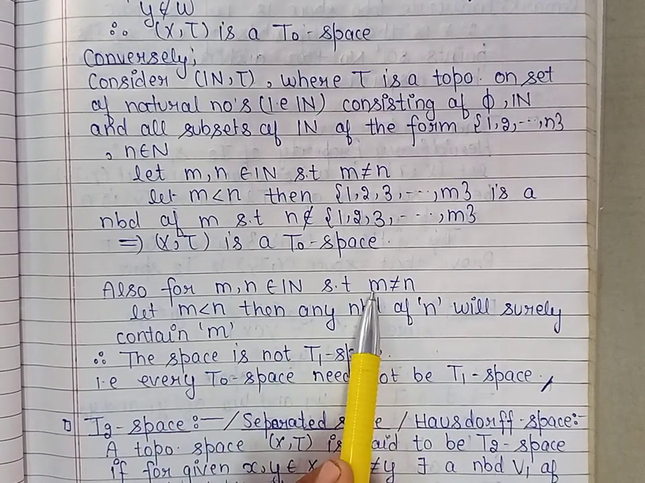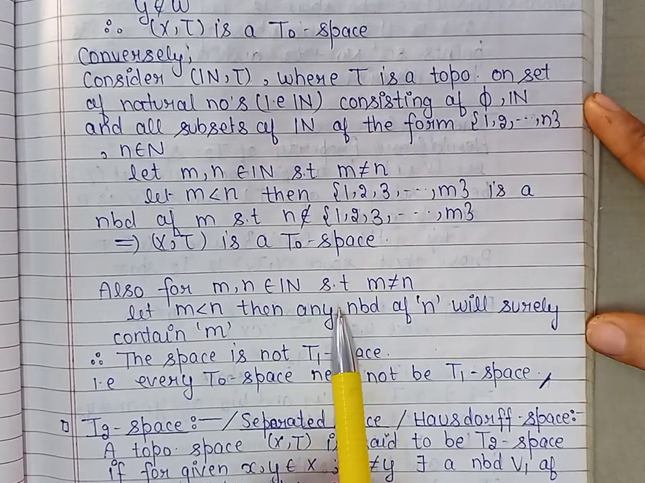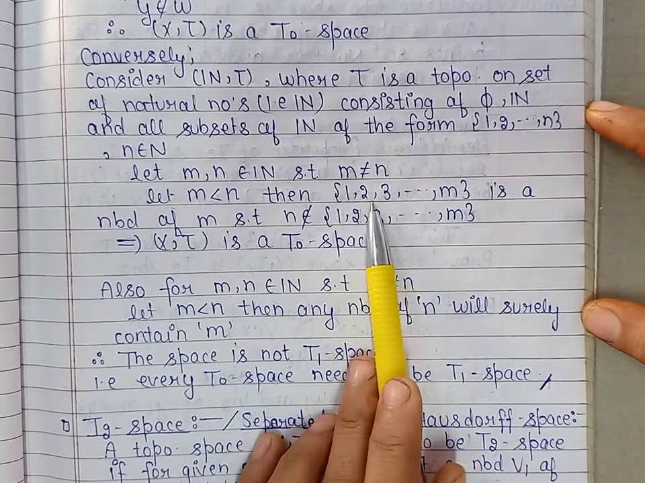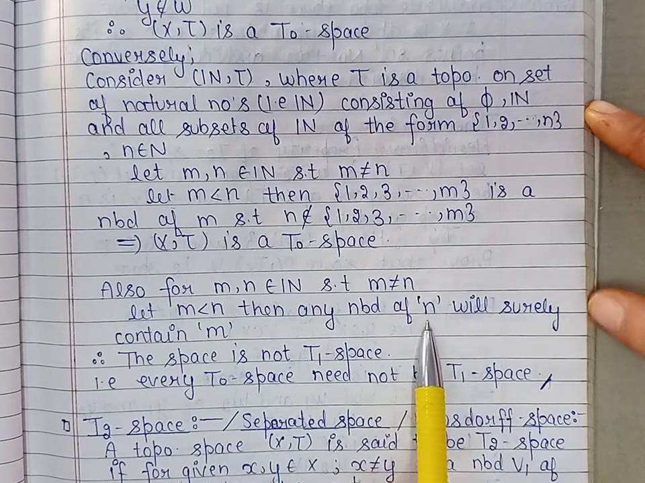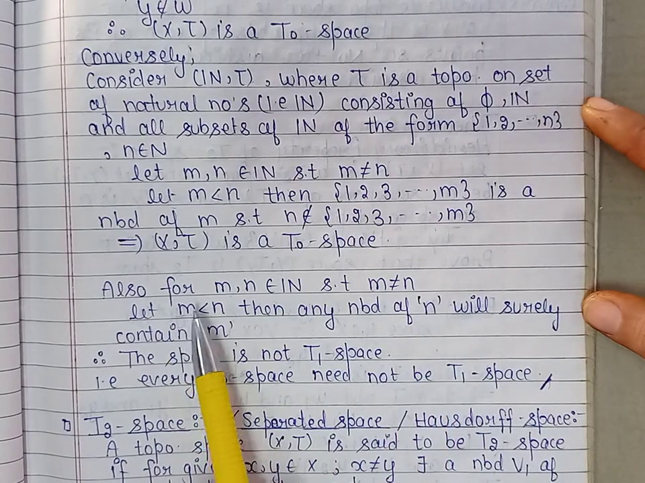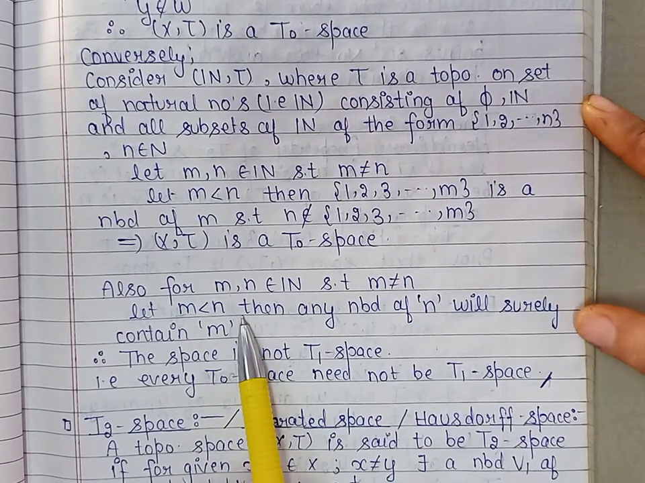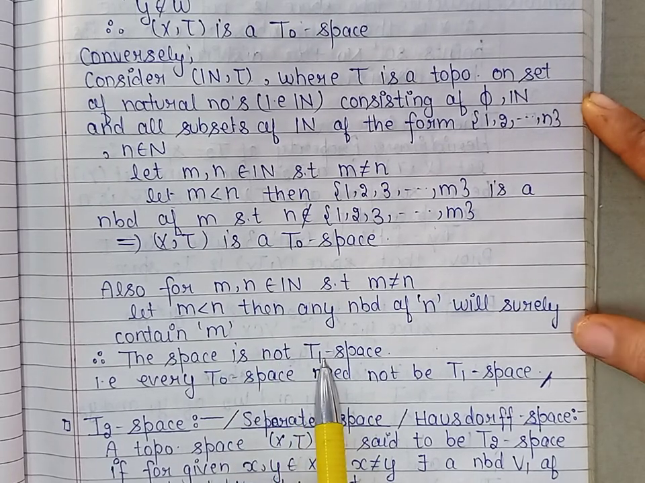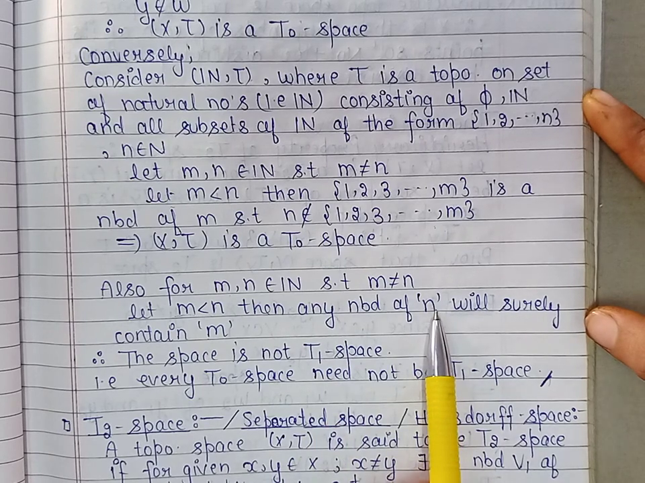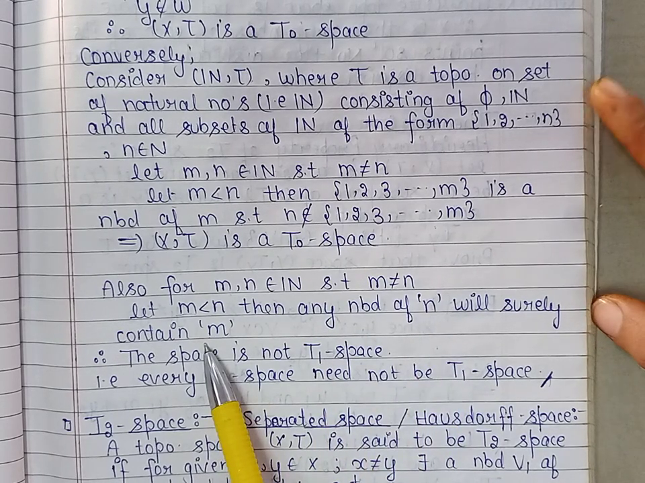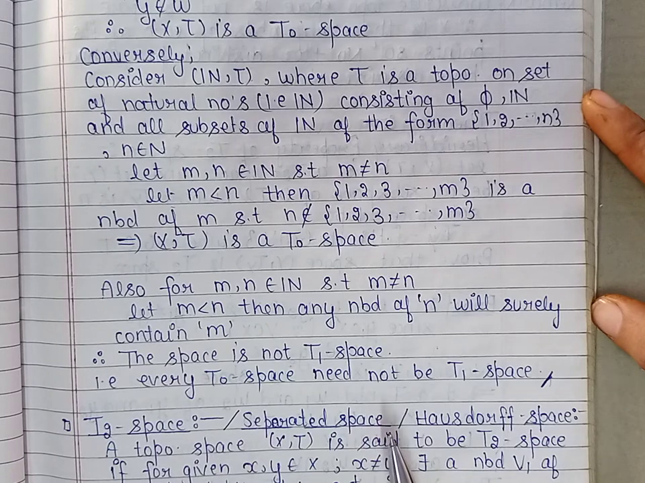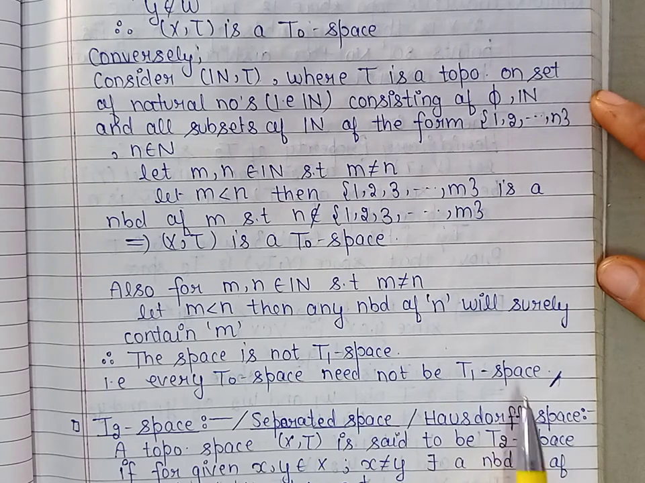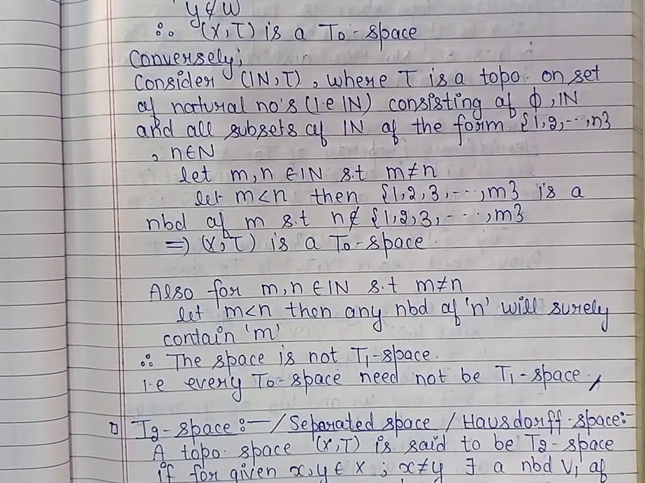For the two different elements m and n, every neighborhood of n contains m, because the set consisting of n elements 1, 2, 3 up to n contains the element m, because m is less than n. So we can say that the space is not a T1 space, because the neighborhood of n contains m also. So we have proved that every T0 space need not be a T1 space. So this completes T0 and T1 spaces.